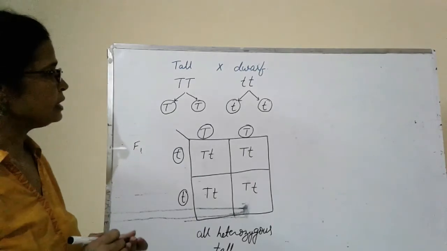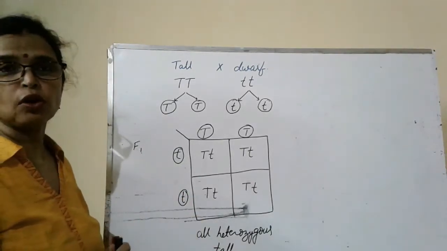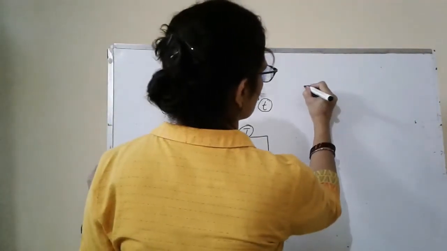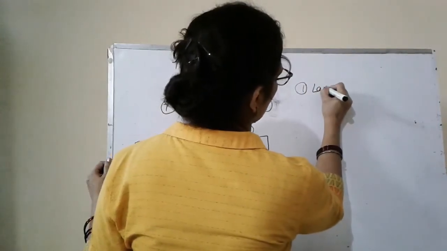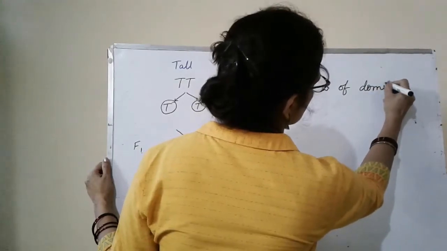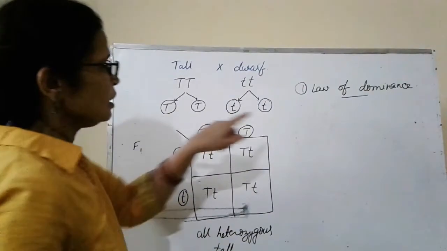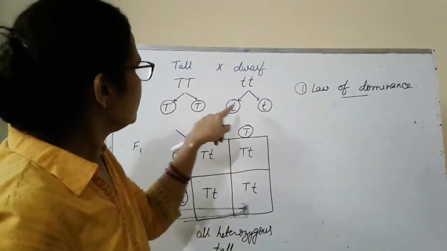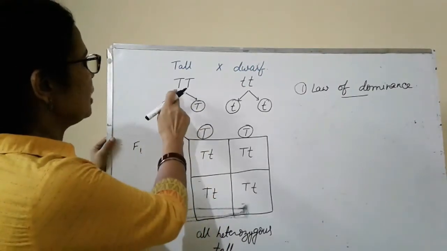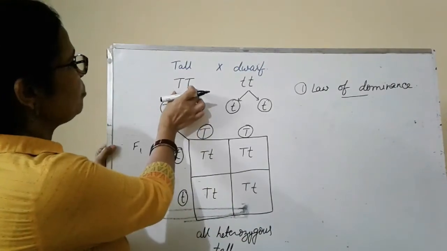By observing this result, Mendel proposed the first law, that is the law of dominance. According to this law, Mendel concluded that every character is controlled by factors, and these factors are in pairs.